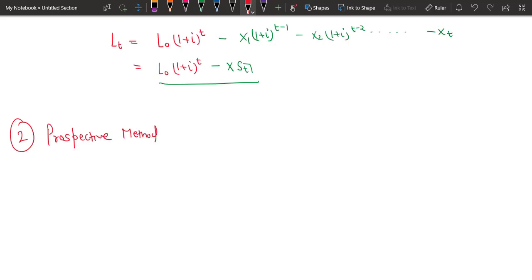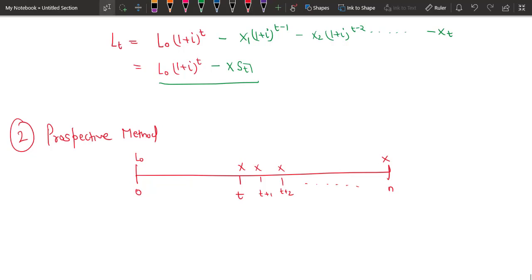In prospective method 2, we have a time t, we have taken a loan of L0 for n years, and we make payments till time n.